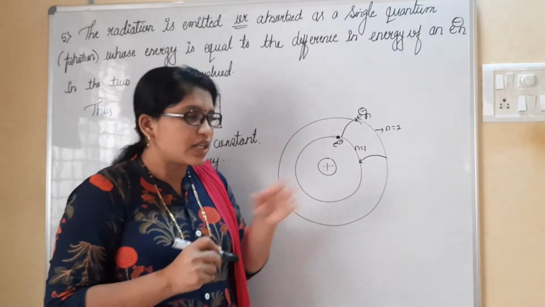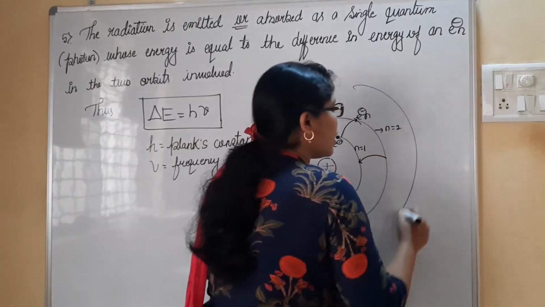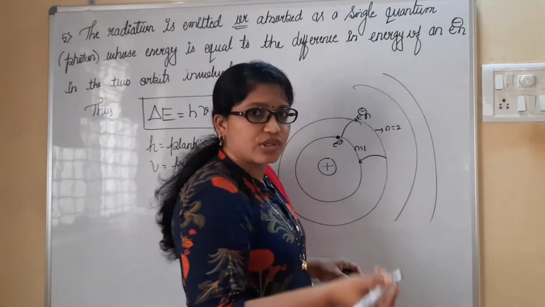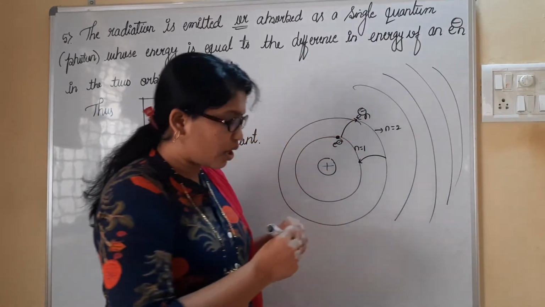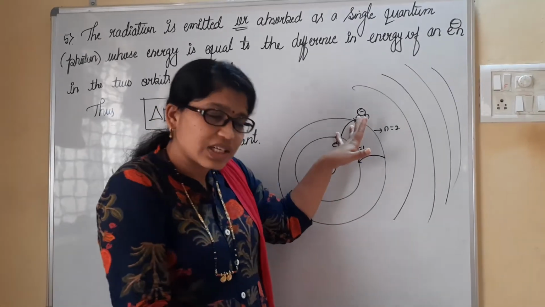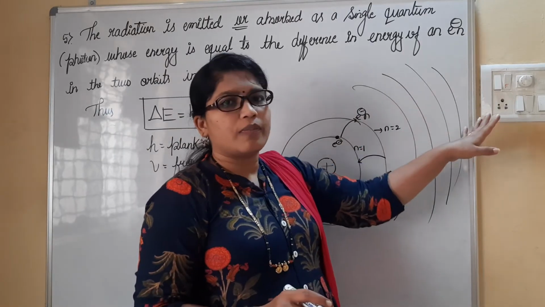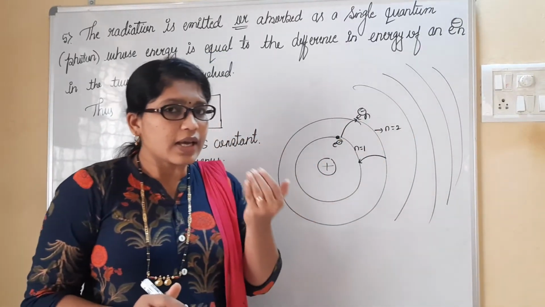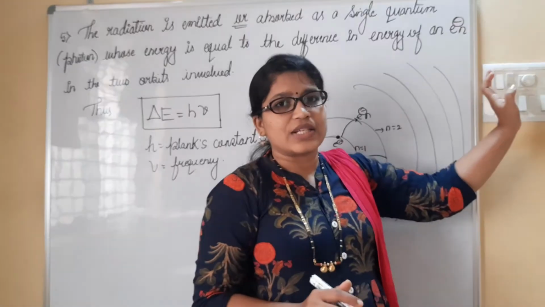Electron is present here. It is not necessary that we have only two shells. We may have many of the orbits, also called shells. It is not necessary that the electron will move only to the next shell itself. No, it may move to the fourth, fifth, and so on. And when it absorbs energy, it will move to the higher energy shells.